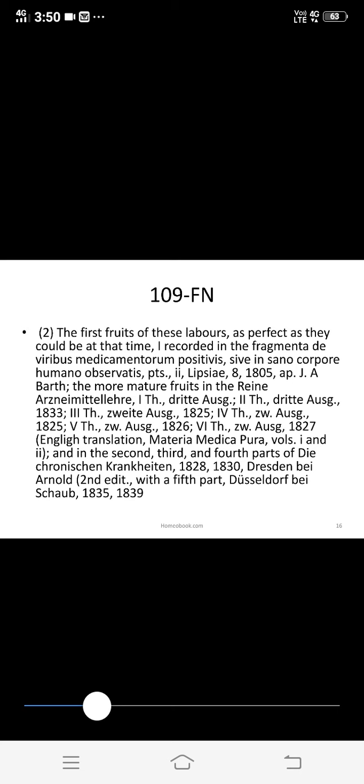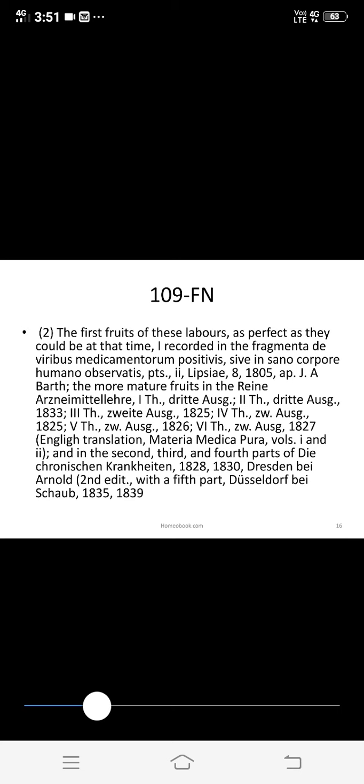The part below is not so important. These are the bibliography, from where it is collected.